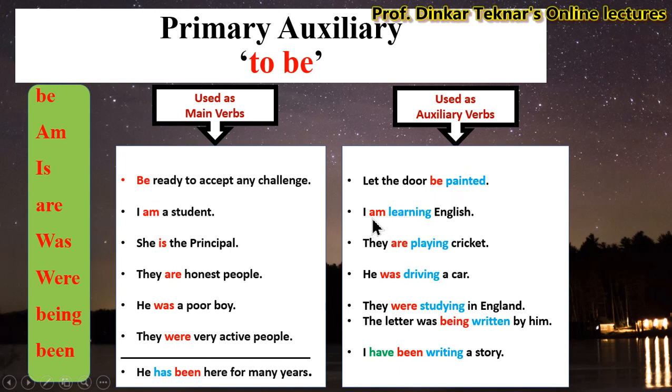So be, am, are, was, were, being and been are primary auxiliaries used as auxiliary verbs. This means verbs of to be are used as main verbs and also auxiliary verbs.